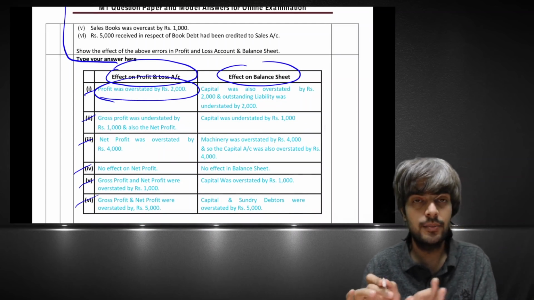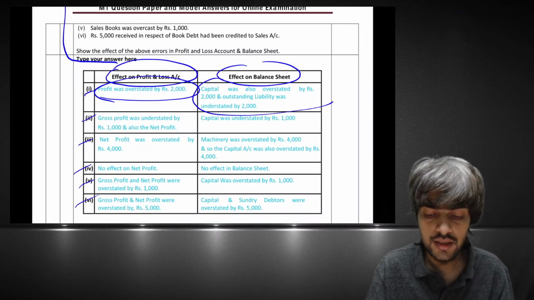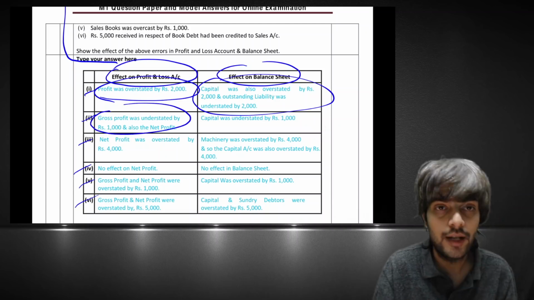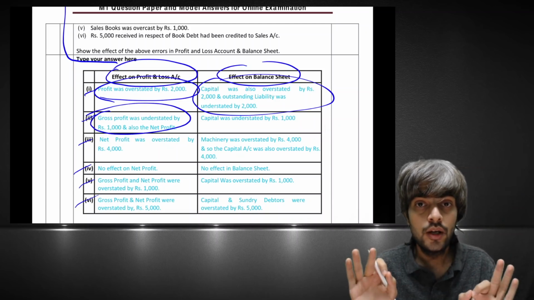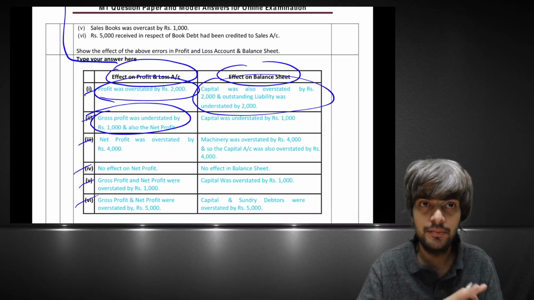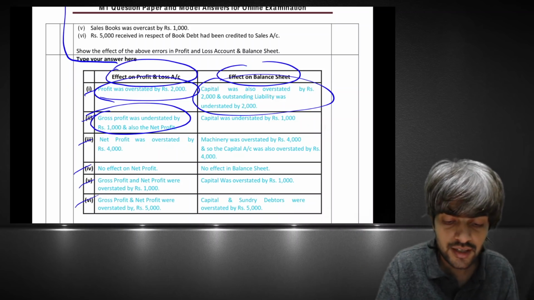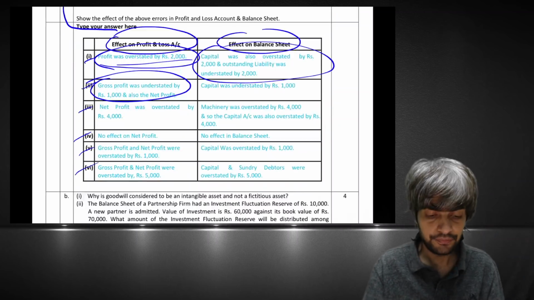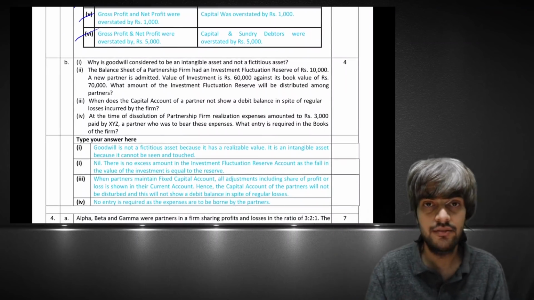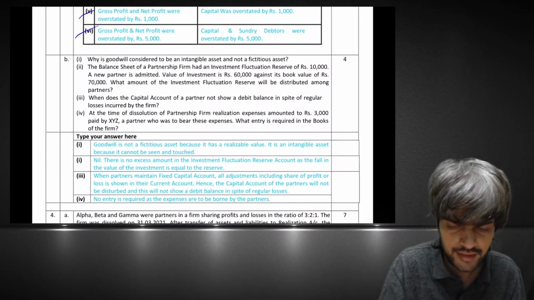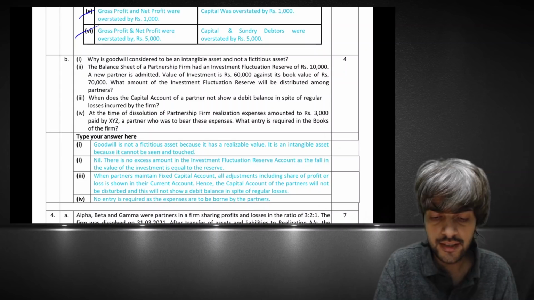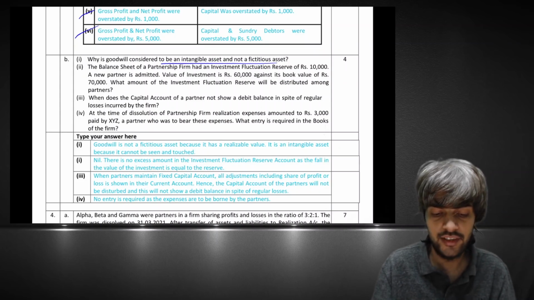Profit was overstated by rupees 2000. What was the effect of that on the balance sheet? You just have to type this blue part. You don't need to make columns in Paint or Excel, nothing. You have to just write the answer which is there. That is the 6 marks question. Now the 4 marks question is coming, that is theory or whatever it is. So it is a theory question, like why is goodwill considered to be an intangible asset and not a fictitious asset.